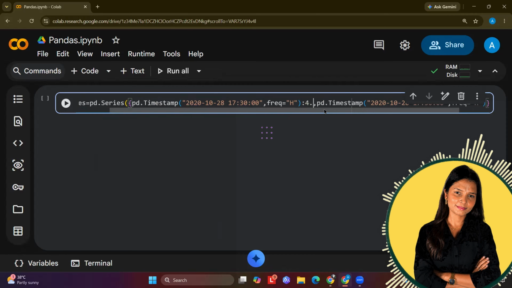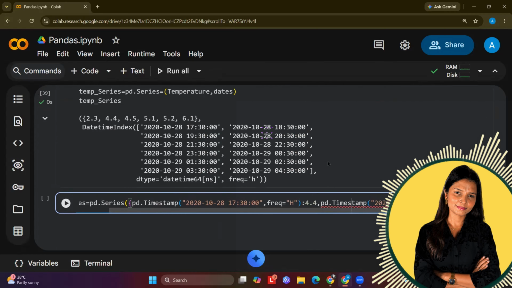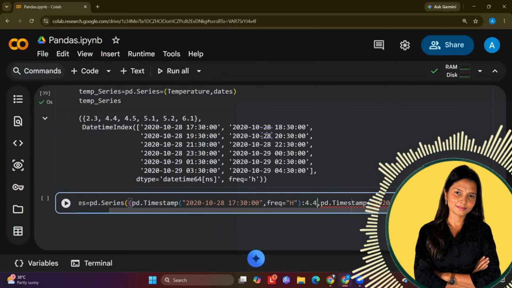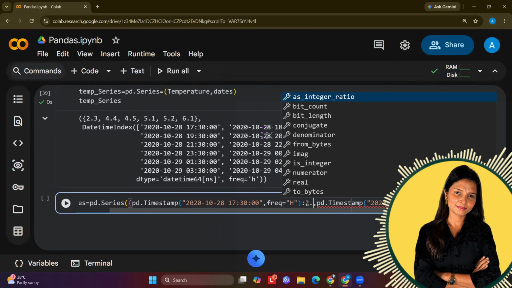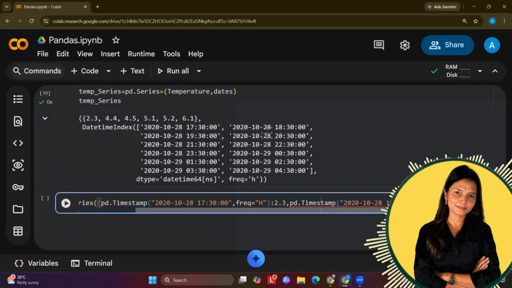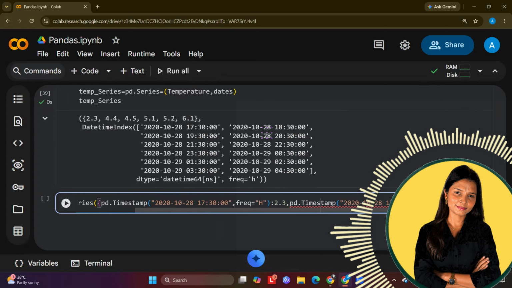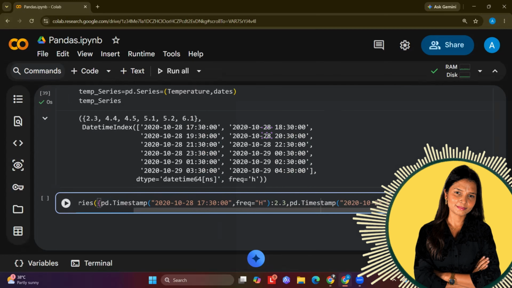Okay, so let's say for this one it is 2.3, and for this one let's say 4.5, and let's say the time is also changed.